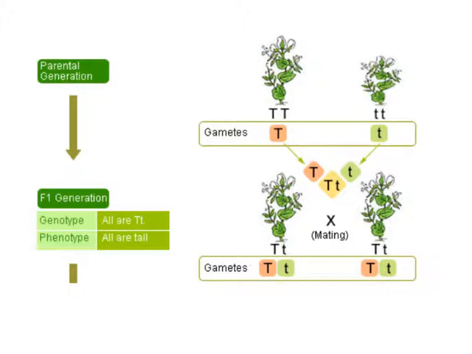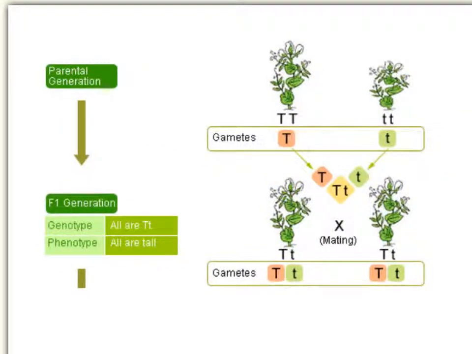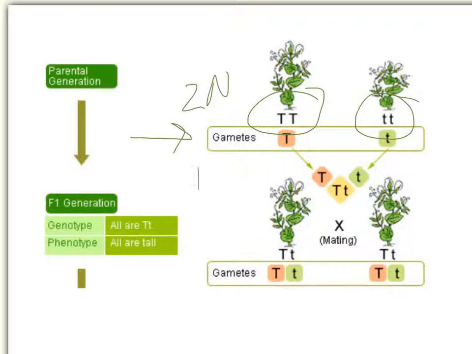So here is a diagram of what we're looking at. We have our parental generation right here. So we have big T, little t, and of course when we go from being diploid to haploid by meiosis, the possible gametes that we can form from big T is only big T, and from little t, we only have little t's to give. So when we cross them together and we get fertilization, our F1s are all big T, little t,